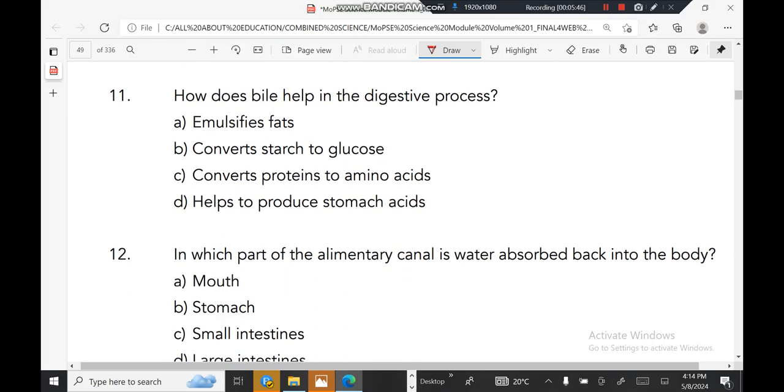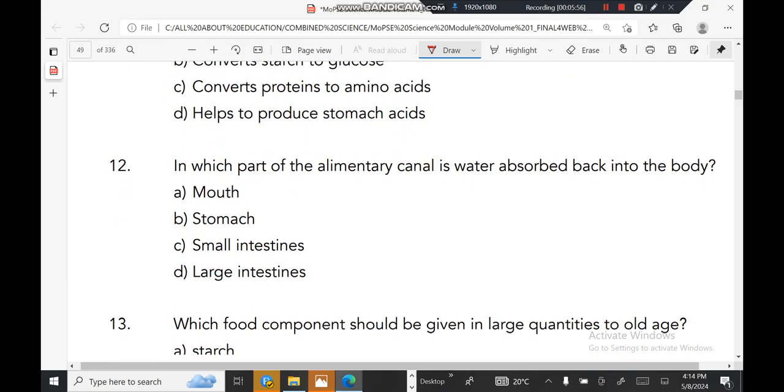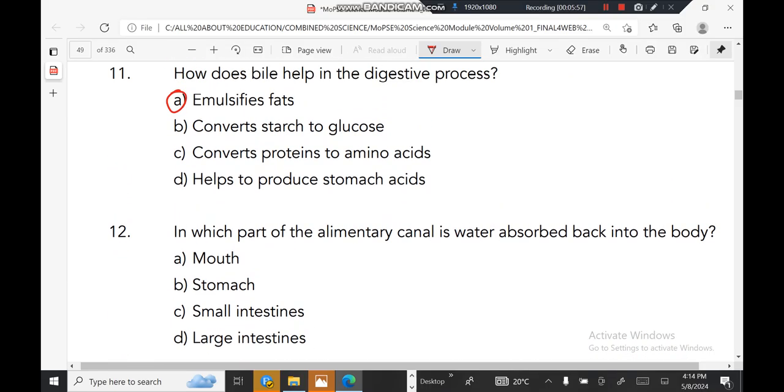Number 11. How does bile help in the digestive system? It emulsifies fats, which makes A the correct answer. What converts proteins into amino acids? It's protease.